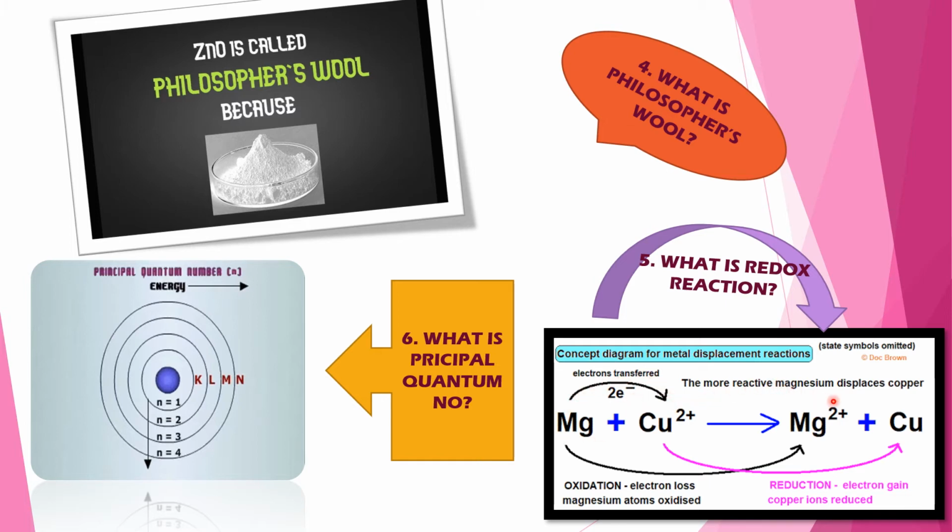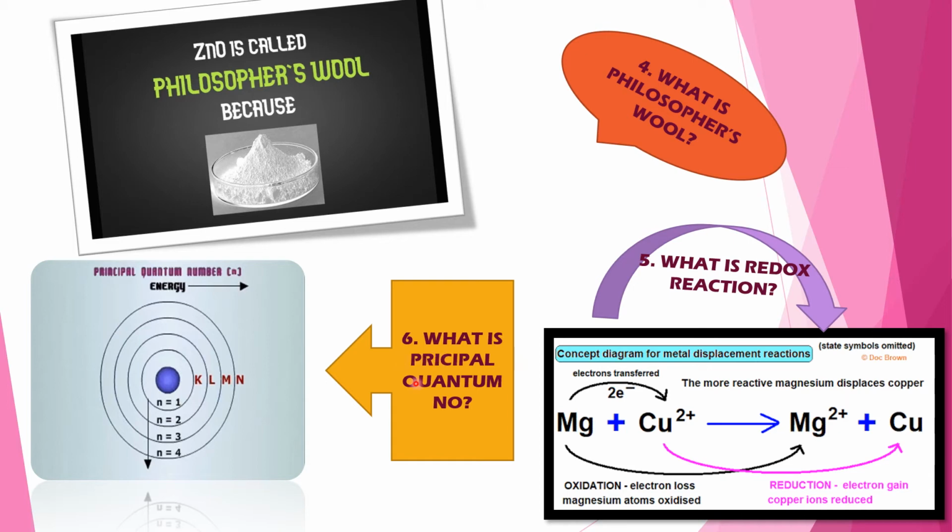The more reactive magnesium displaces copper and oxidation happens, electron loss, magnesium atoms oxidized from 0 to 2+. That means deficiency of 2 electrons. Next, reduction occurs from 2+, Cu2+ to Cu. That means from 2+ to 0. That means copper gets 2 extra electrons. So reduction occurs, reduction, electron gain, copper ions reduced.